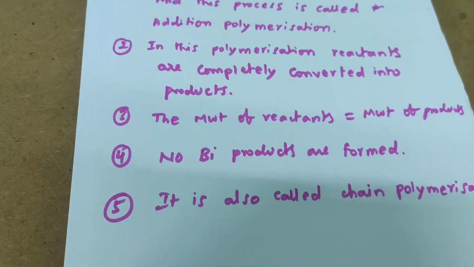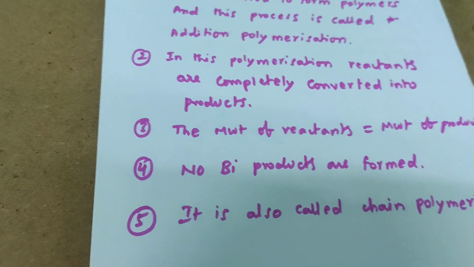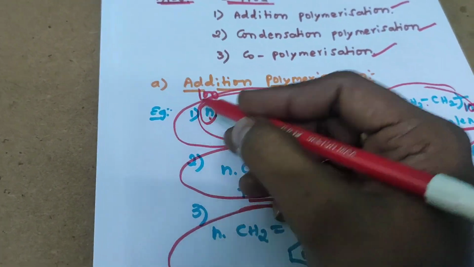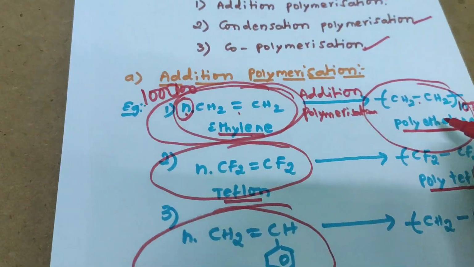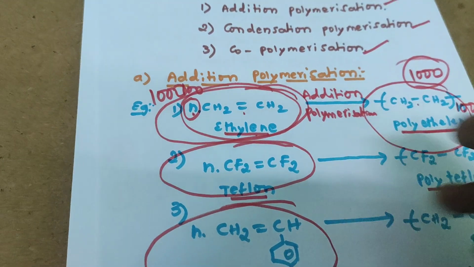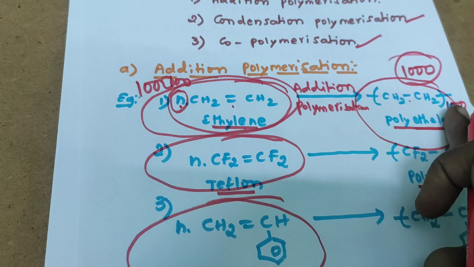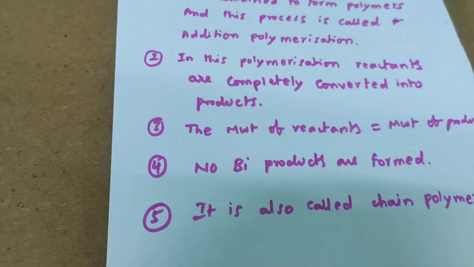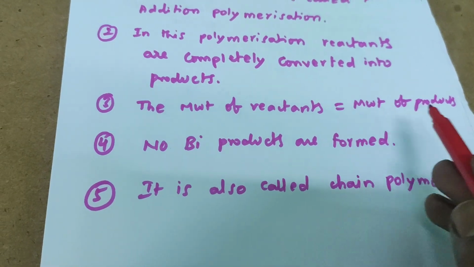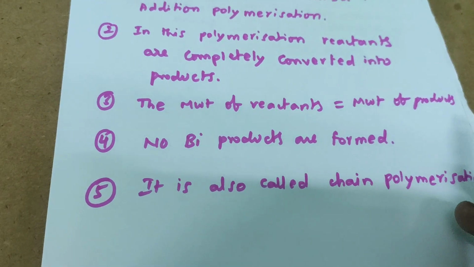For example, if the molecular weight of the reactant is 1000, automatically the product molecular weight is also 1000, because reactants are completely converted into product. So the third point is that the molecular weight of reactants is equal to the molecular weight of products.